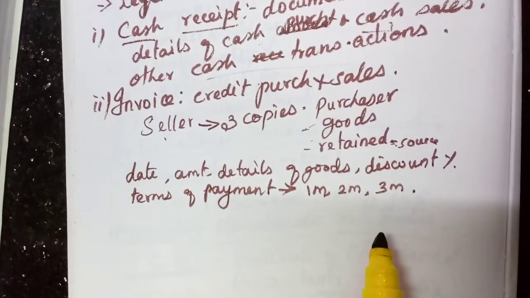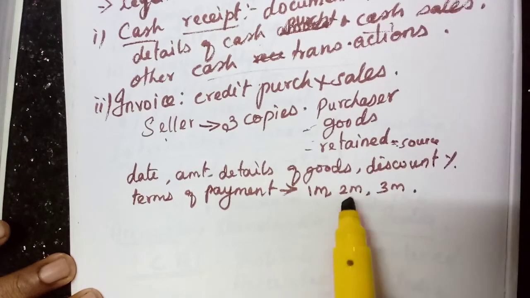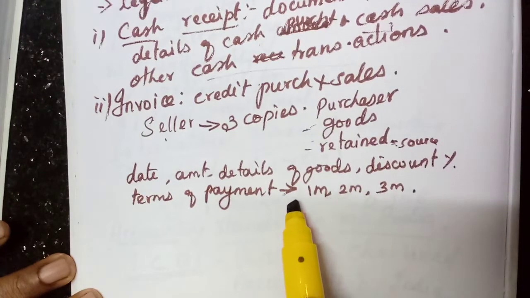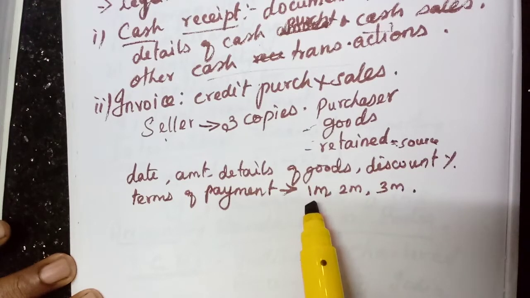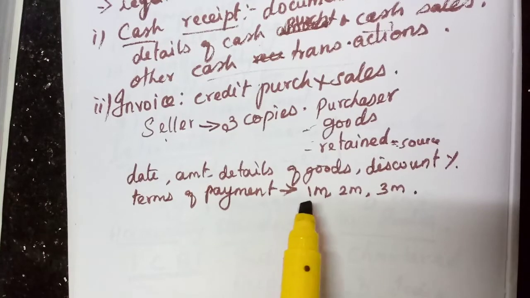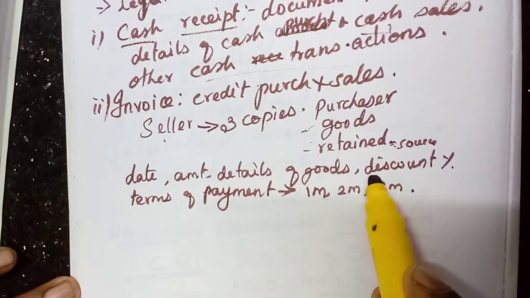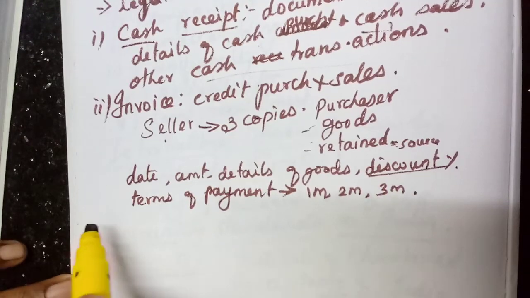Time will be mentioned. If within that stipulated time period the buyer, the debtor, pays that amount to the creditor, then he will be given this discount. Okay, so that is invoice.